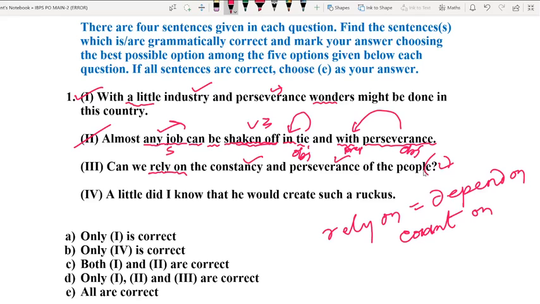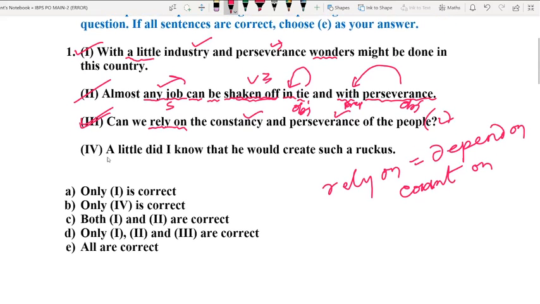Okay, absolutely correct. The sentence ends in a question mark. It talks about depending upon someone's consistency and perseverance. As I told you, perseverance means relentless effort. So now the sentence again is absolutely correct and doesn't need any correction.